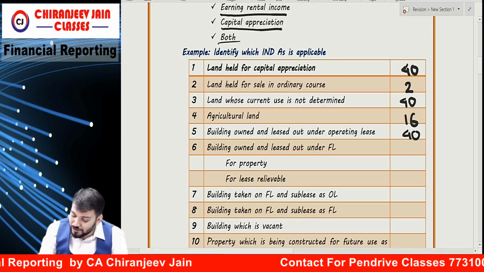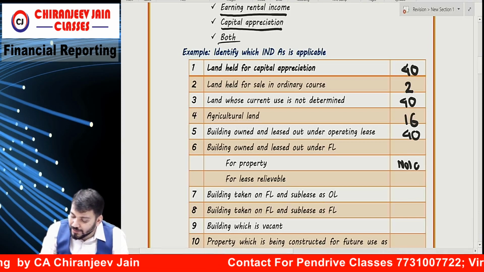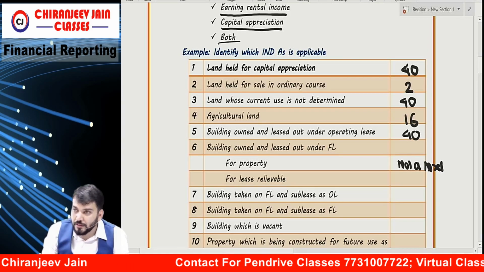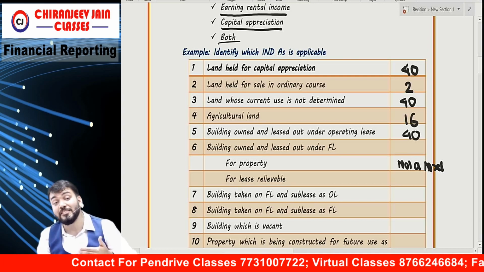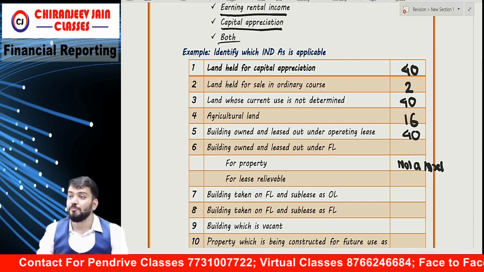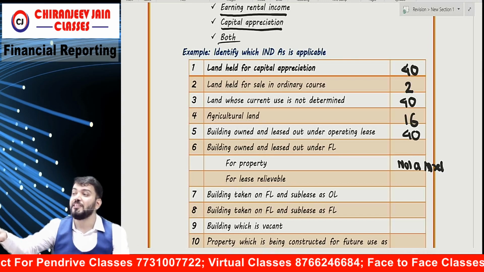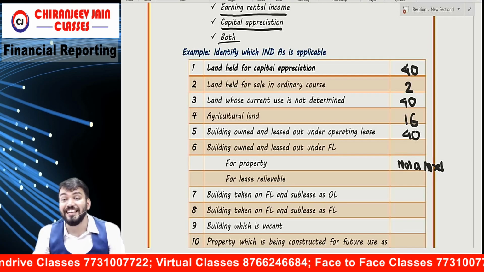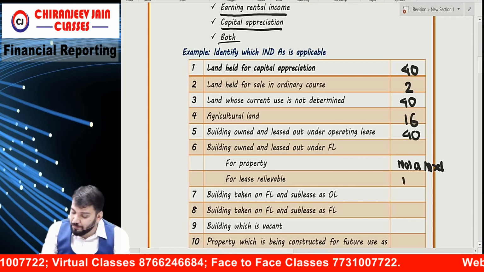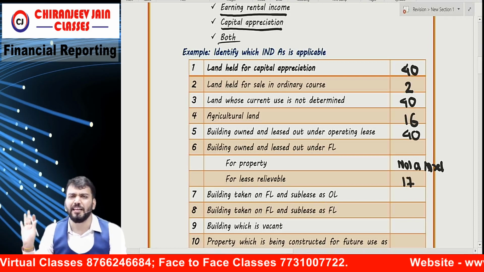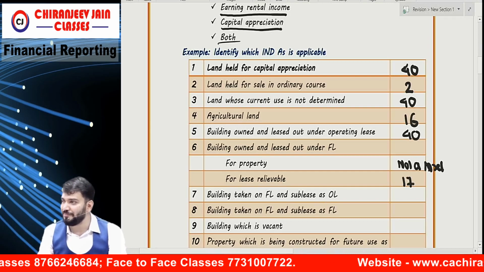I will say it is not an asset now. This property has been derecognized from the balance sheet. We have leased it out under finance lease, which means this is not our property. It becomes the property of the lessee. For lease receivable we will apply Ind AS 17, or Ind AS 116, coming soon in your life.